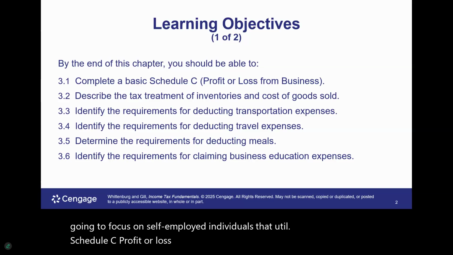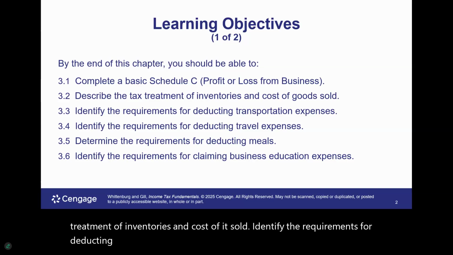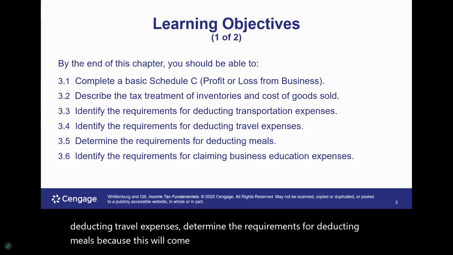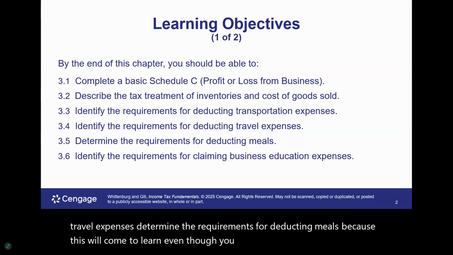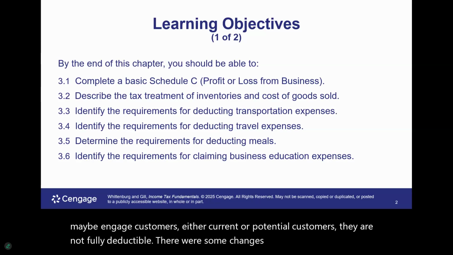We are going to describe the tax treatment of inventories and cost of goods sold, identify the requirements for deducting transportation expenses, identify the requirements for deducting travel expenses, determine the requirements for deducting meals, because as we'll come to learn, even though you utilize meals to maybe engage customers, either current or potential customers, they are not fully deductible. There were some changes during COVID. However, for the most part, meals are limited to 50%.